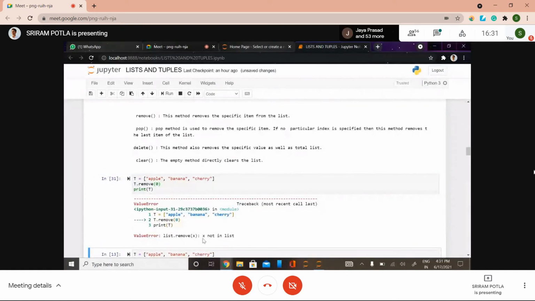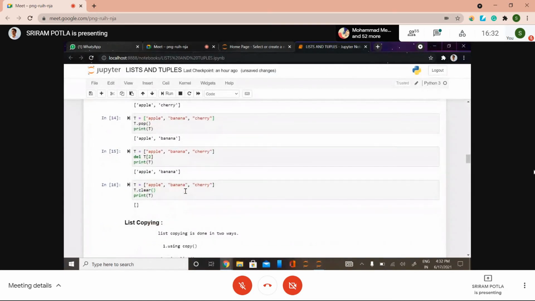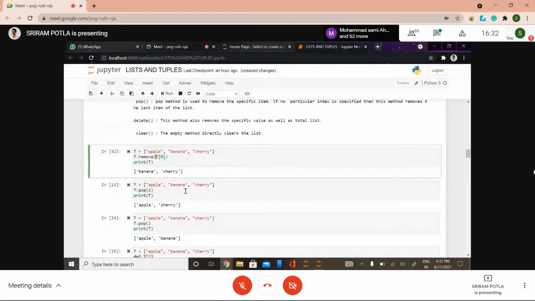So see here, X not in list. Try t.remove(t[0]), sir, once. Okay. It means you need to input the index, like while you are going to slice, you are using the index, right? So simply it's going to remove the value at that particular index. So either you can use the value or the corresponding index by using this form, t[0]. So is this clear, like how to delete elements?